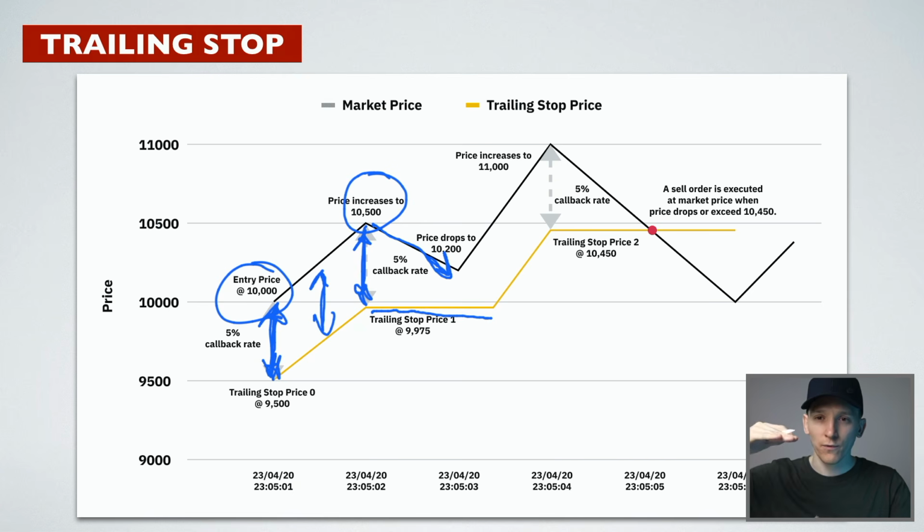A trailing stop moves up and never down with the price. So you can follow up but not down. And then we can see the price moves up again. That callback rate is still 5% to the upside. Price moves down again. The callback rate does not move. The trailing stop actually sells you out right there. So that may not be a profit, but it will be 5% away.